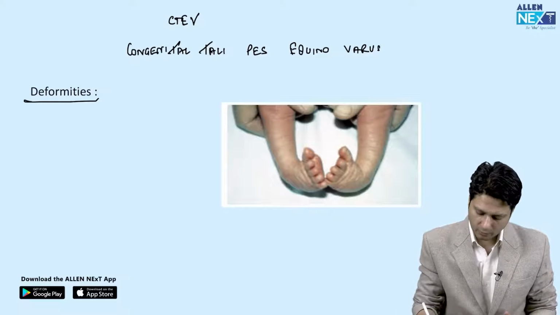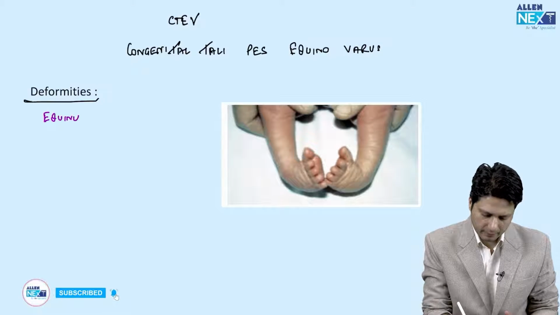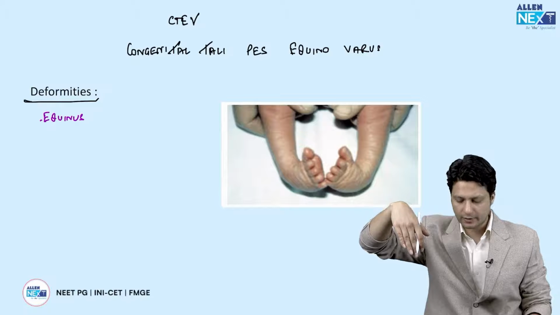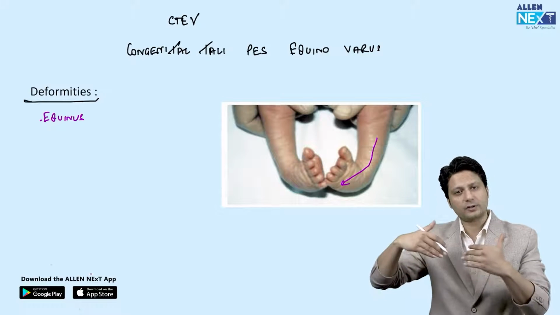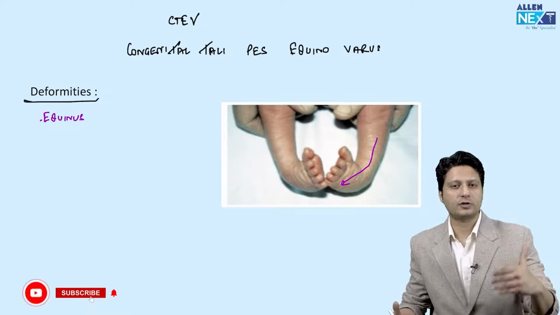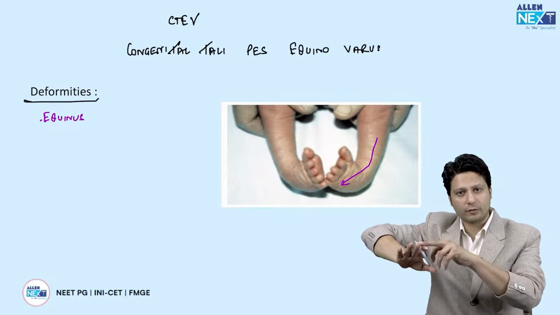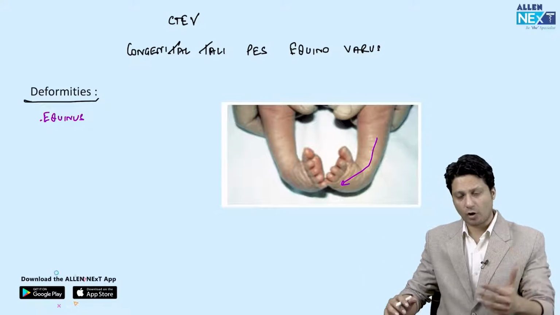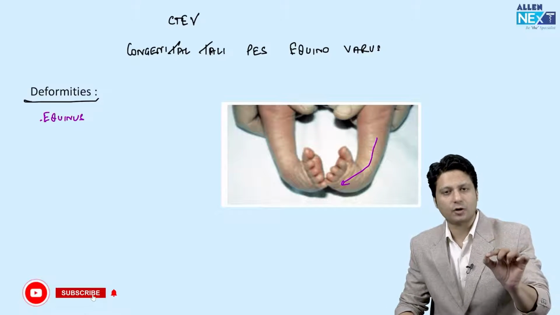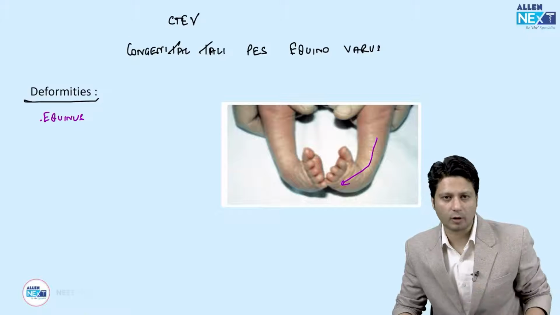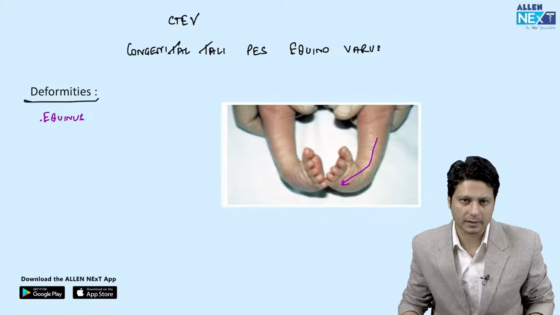One of the deformities is equinus. Now what is equinus? It is fixed plantar flexion of the ankle. As you can very clearly identify in this case, the foot is, to some extent, plantar flexed. Equine is the word used for horses. Normally in human beings, the long axis of the leg and the long axis of the foot are perpendicular to each other. But in horses, there is a relative inclination of these two axes. In a child born with this abnormality, the axis of the foot and the axis of the leg are inclined, because of which this CTEV deformity is formed.